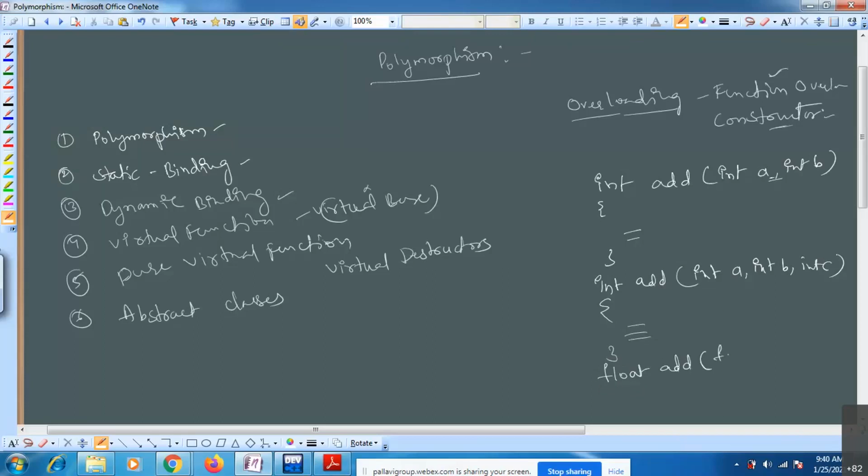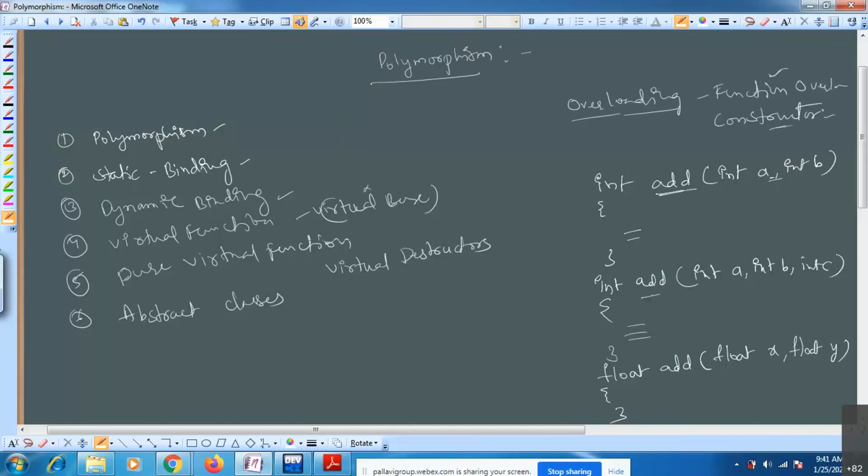Here I'm going to add two floating type values: float x, float y. If you observe, all these three functions I have written in a single program.